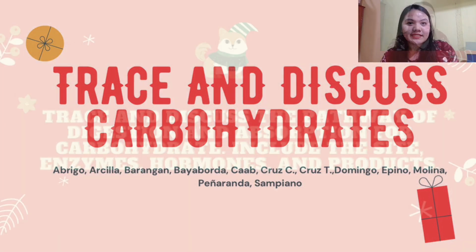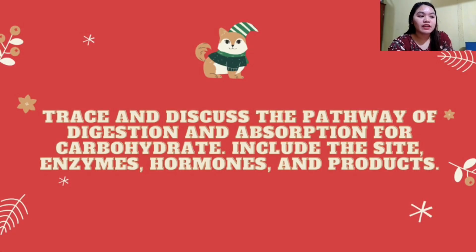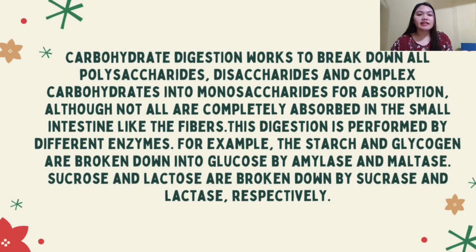We will discuss the carbohydrates. Trace and discuss the pathway of digestion and absorption of carbohydrates, including the sites, enzymes, hormones, and products. Digestion works to break down all polysaccharides, disaccharides, and complex carbohydrates into monosaccharides for absorption. Although not all are completely absorbed in the small intestine, like the fibers, this digestion is performed by different enzymes. For example, the starch and glycogen are broken down into glucose by amylase and maltase. Sucrose and lactose are broken down by sucrase and lactase respectively.